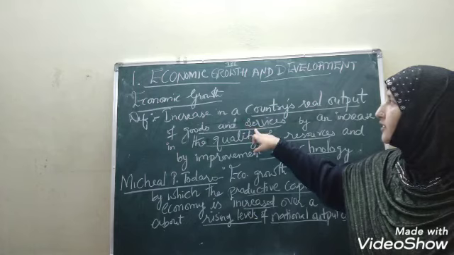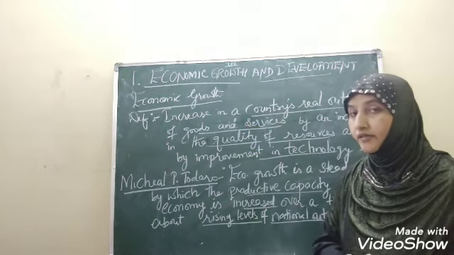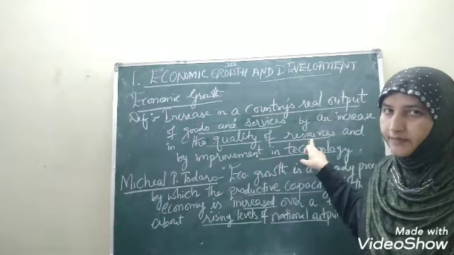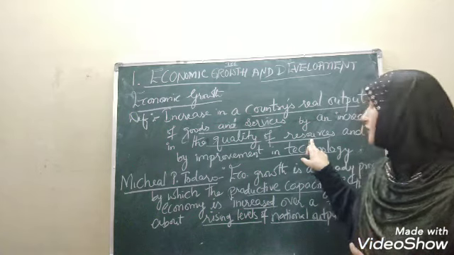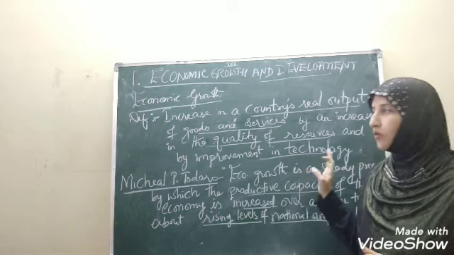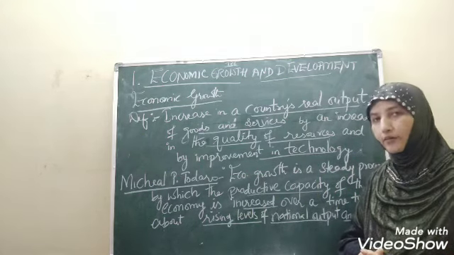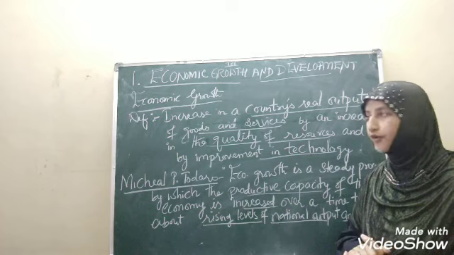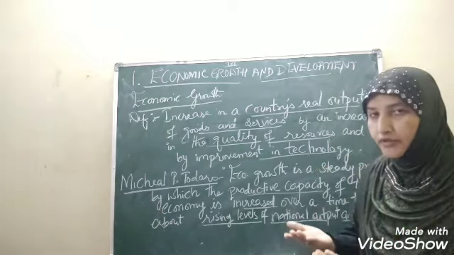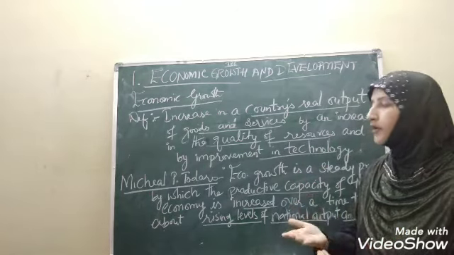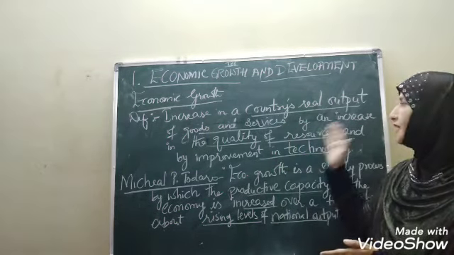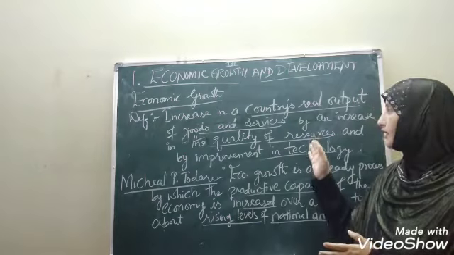So how will this country's total output of goods and services increase? By an increase in the quality of resources and by improvements in technology. How can we improve our economic growth? How can we measure our economic growth, children? Economic growth is nothing but an increase in the country's production, the total output of goods and services, by an increase in the quality of resources.